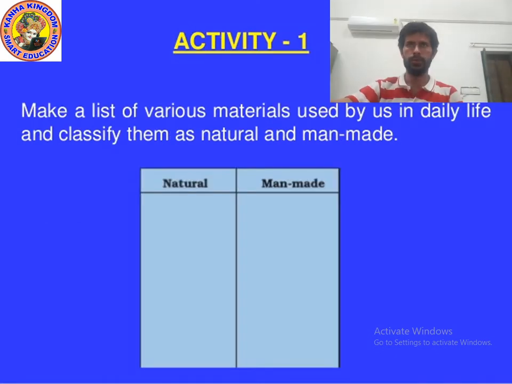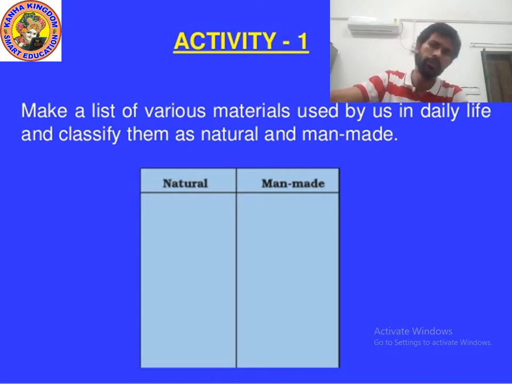Okay kids, can you see the index, activity number 1? I think you can see clearly. There are many things which are natural and which are man-made. Make a list of various materials used by us in daily life and classify them as natural and man-made. So what will you do? You will do this activity.